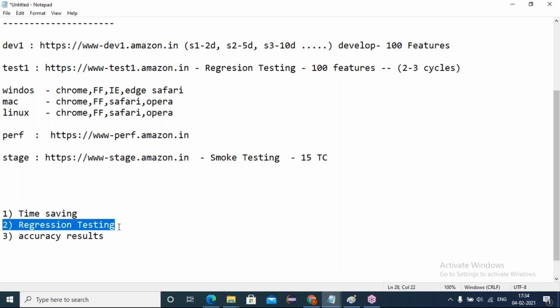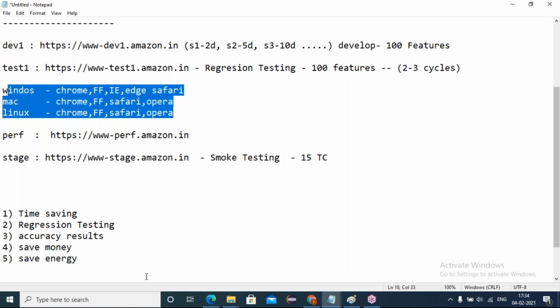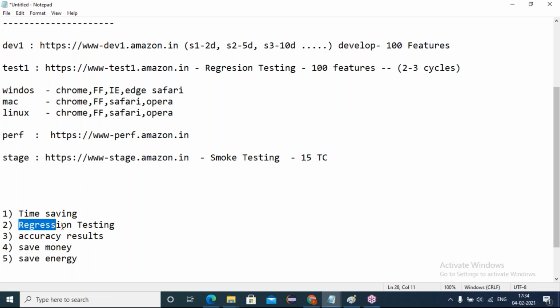For repeated testing, we go with automation to get accurate results, and also we can save the money, right? Save the money and save the energy. Manual means we have to put in more effort, like doing exercise and going to the gym, right? But automation is a one-time effort. One time you instruct all 100 test cases, and they can run many times on many systems and many browsers. Save money, save energy, get accurate results. And for repeated regression testing, we can save the time.